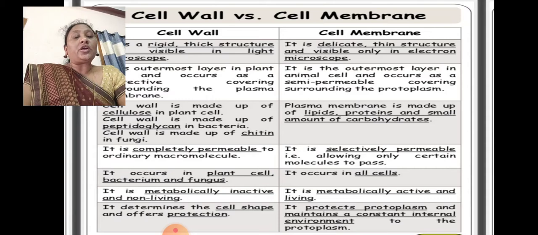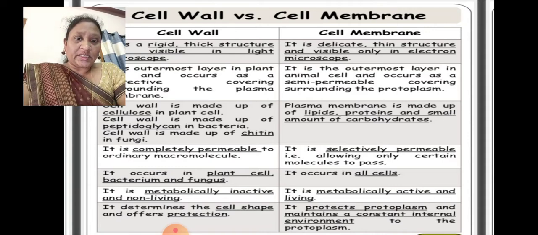It is metabolically inactive and non-living. No metabolic activities will take place in the cell wall.